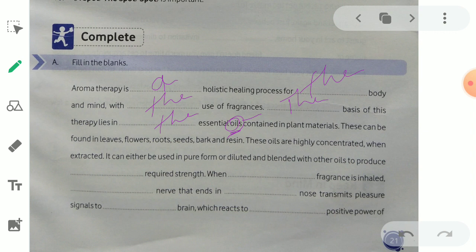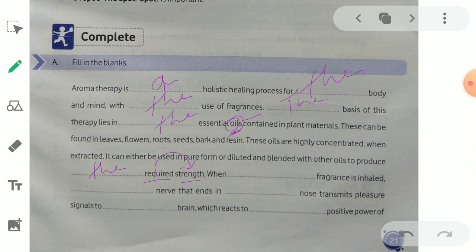Yes, these oils are highly concentrated when extracted. It can either be used in pure form or diluted and blended with other oils to produce dash. Here we need to write the. Why? Because required is an adjective along with a noun, that is strength.